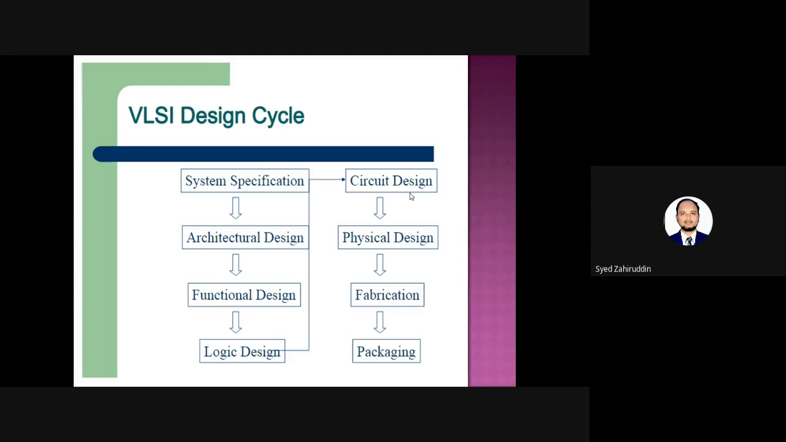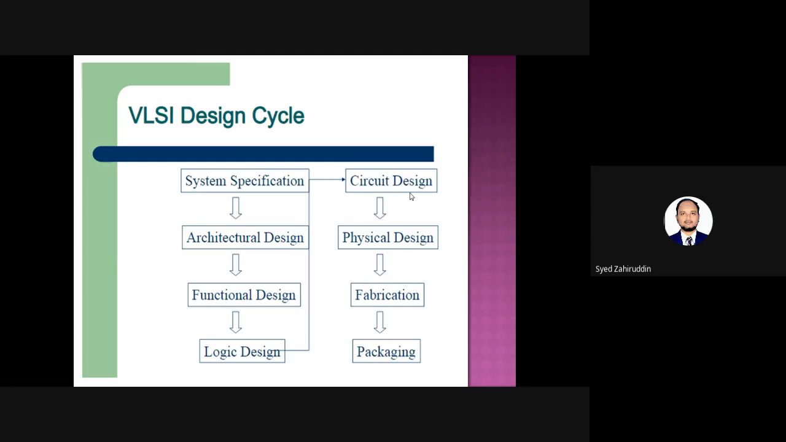Then once the transistor circuit is produced, that transistor circuit will be converted into the layout form. That layout form is nothing but physical design. Once we are able to produce the layout, it will be processed to the fabrication unit. There it will decide how to prepare that PCB with respect to the layout. Then once that PCB, printed circuit board, is prepared, next is the packaging. So that has to be packaged.